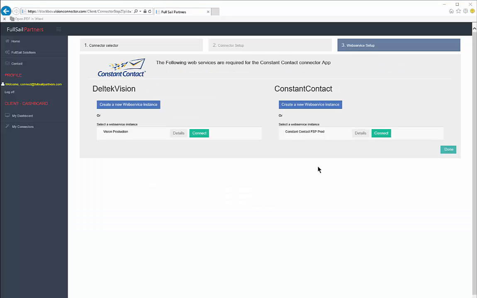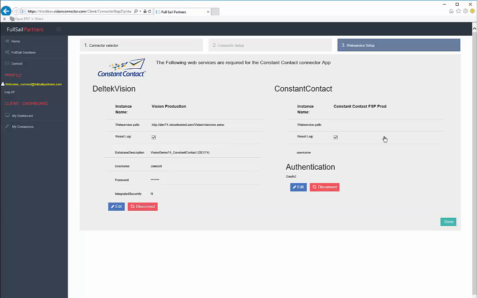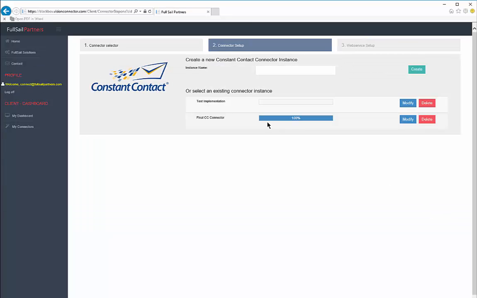We now have both endpoints, so what we have to do is connect them. We'll connect Deltek Vision, and now connect Constant Contact. We now have 2 completely set up and connected endpoints as part of our connector. We'll click Done, and you can see that BlackBox indicates we are 100% complete.